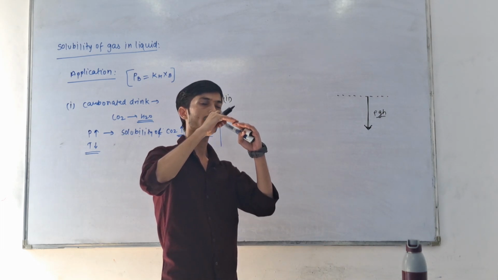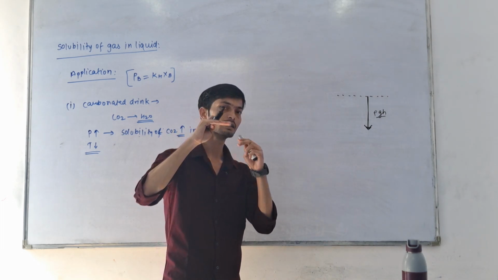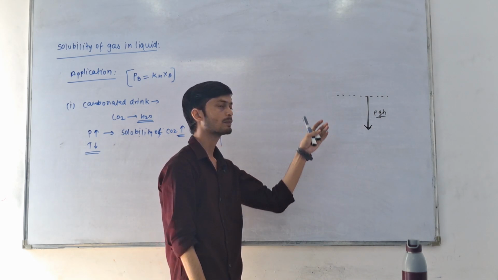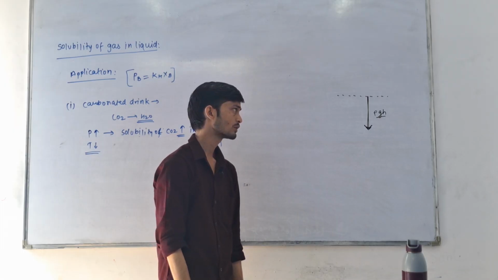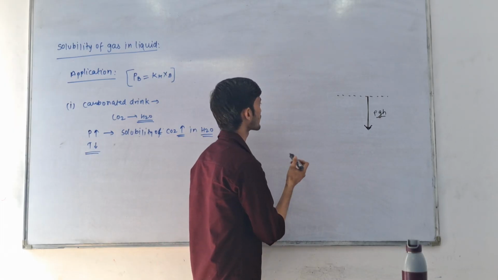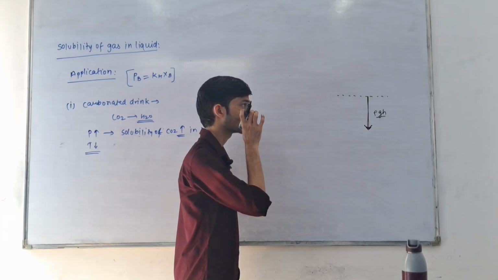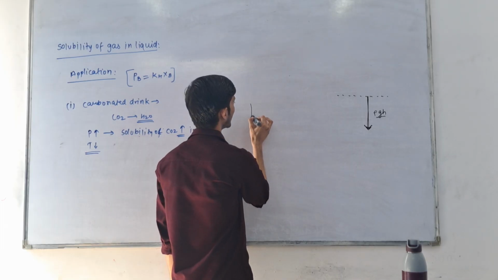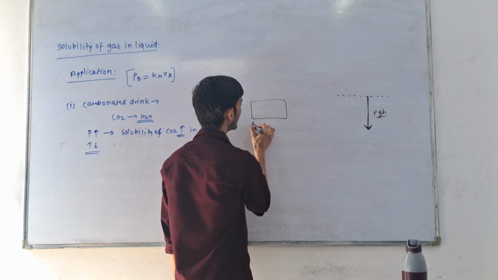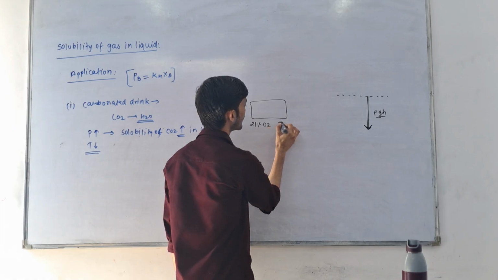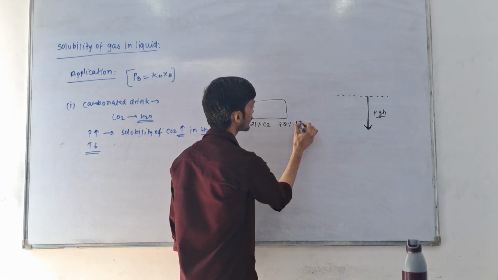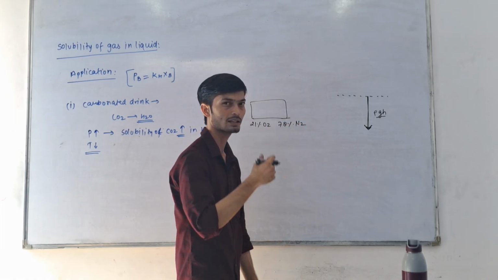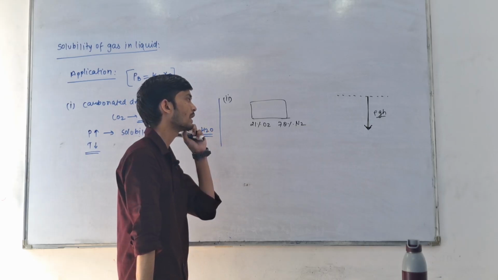So as depth increases, the pressure will also increase. So when sea divers are taking oxygen, suppose they are taking air with them. In air, 21% is O2 and around 78 or 79% is nitrogen gas.